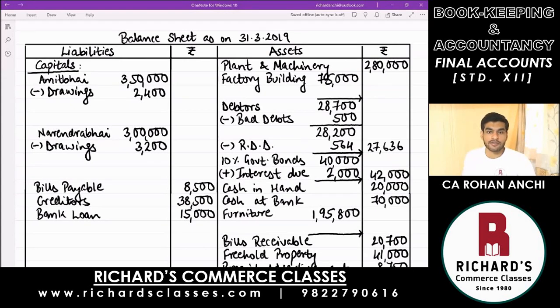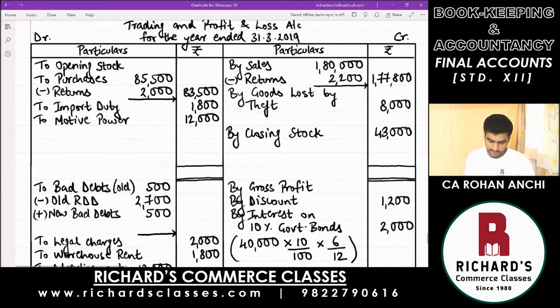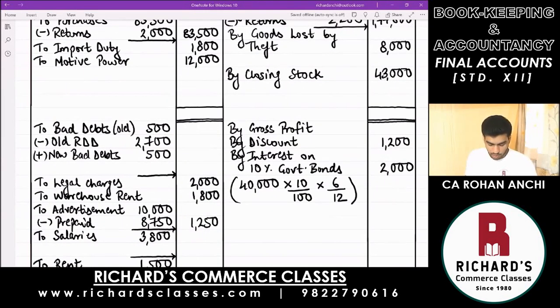Again, only one effect is done. That RDD was deducted from here, but that also is your loss. A possible loss that may happen in the future. Second effect, losses to be debited, come back to profit and loss account. On the debit side now, again below bad debts, one more loss to be recorded. So add that plus, this time you will write new RDD. This is important. All 4 items coming together at the same place. Old bad debts, new bad debts. Old RDD, and just now we calculated new RDD.